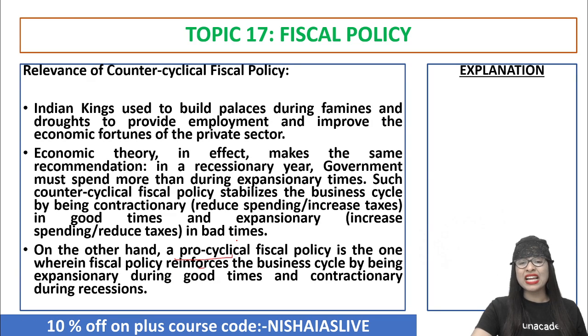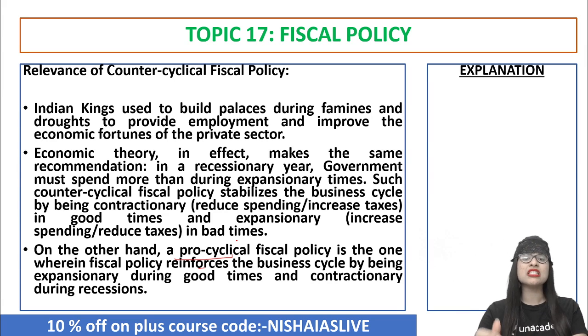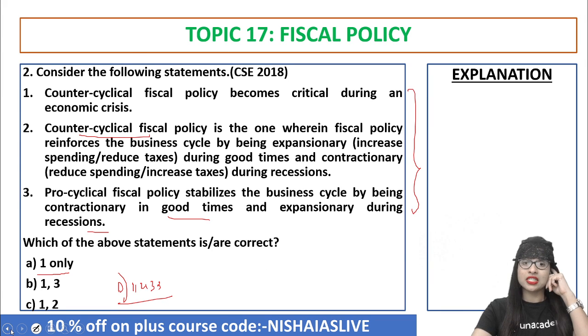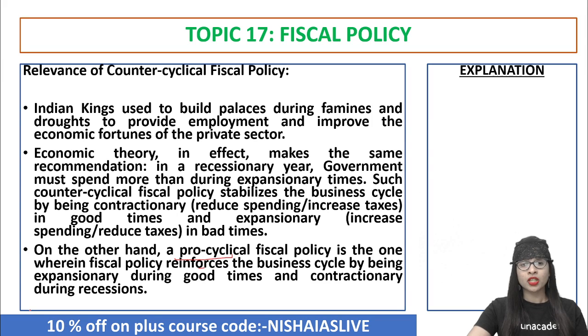Now, what about pro-cyclical fiscal policy? You studied about the counter-cyclical one. Pro-cyclical fiscal policy means the fiscal policy will start reinforcing the business cycle, expansionary during good times and contractionary during recessions. It's the opposite. If counter-cyclical means contractionary in good and expansionary in bad times, pro-cyclical will be the opposite. Clear? Counter-cyclical means they want to be contractionary in good and expansionary in bad times. Pro means the opposite, contractionary in bad and expansionary in good times. Simple logic.